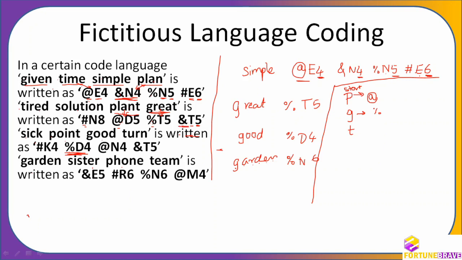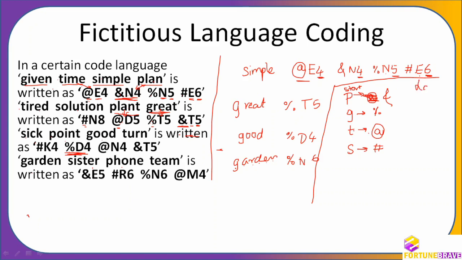I told you wrong, I think. At will be T. Sorry. At will be T. P will be and. One more is what? S will certainly be hash, because simple we have found out. I have to call G, therefore this is the one. So if it starts with P, it should have and. If it starts with G, it should have percentage. If it starts with T, it should have at, and if it starts with S, then it should have hash.